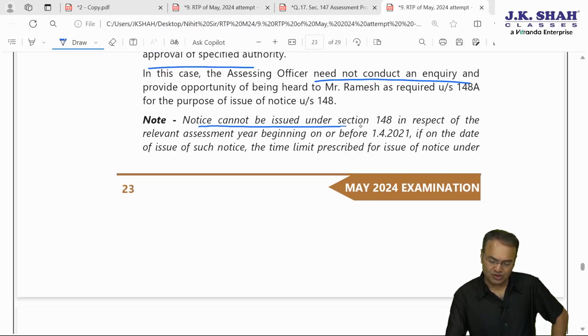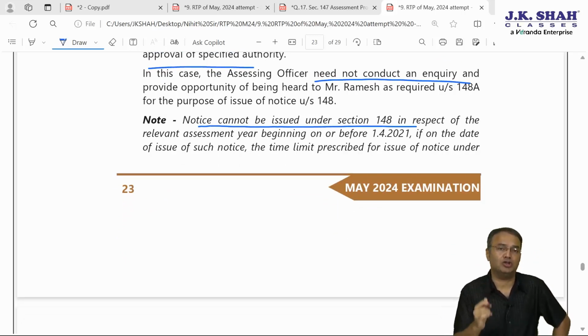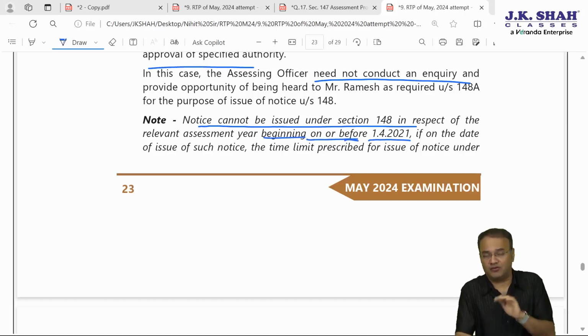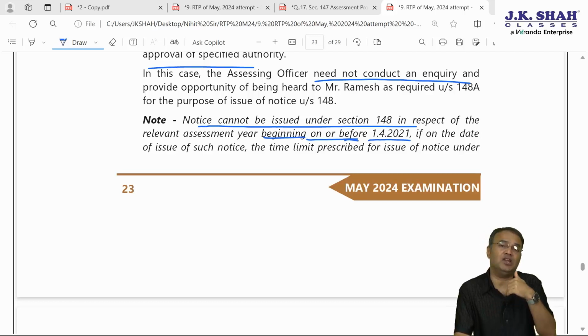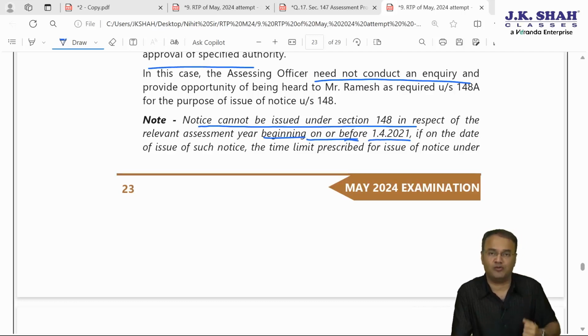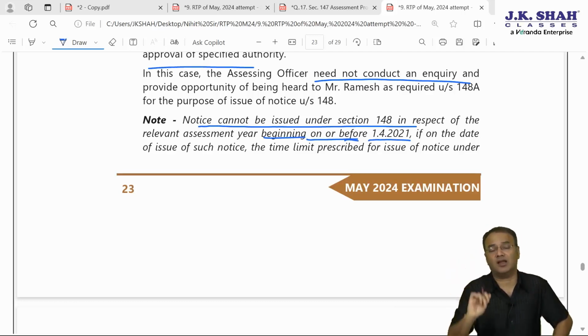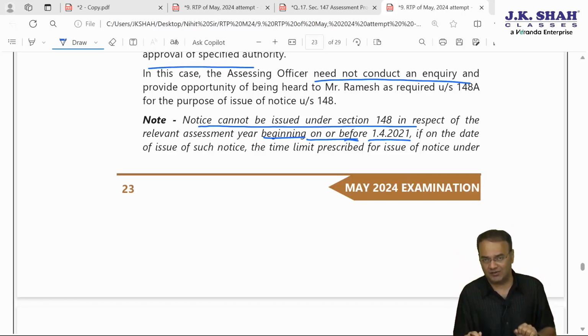Okay. Now notice there is one extra point which we had discussed in the class: all these new provisions were introduced in section 147 with effect from 1st April 21. So if the search is conducted on or after 1st April 21, but the case of any earlier year is to be reopened prior to 1st April 21, then the earlier time limit will also have to be applied. The earlier time limit under sections 147, 148, 149 was 6 years from the end of the relevant assessment year. It was 4 years and 6 years.